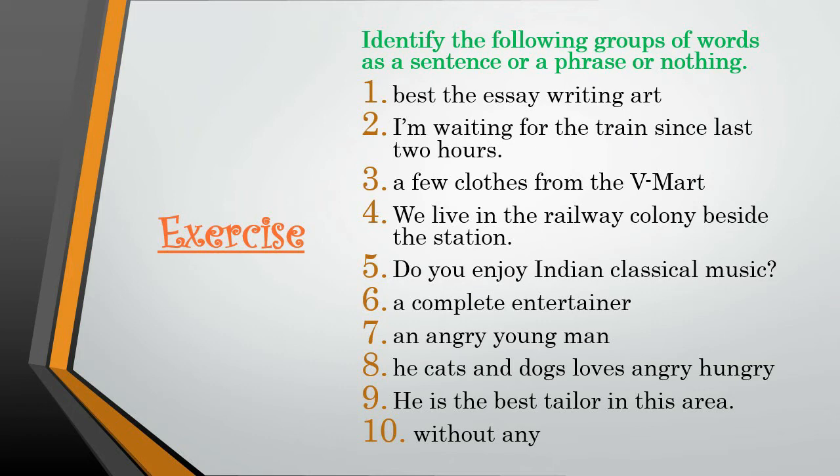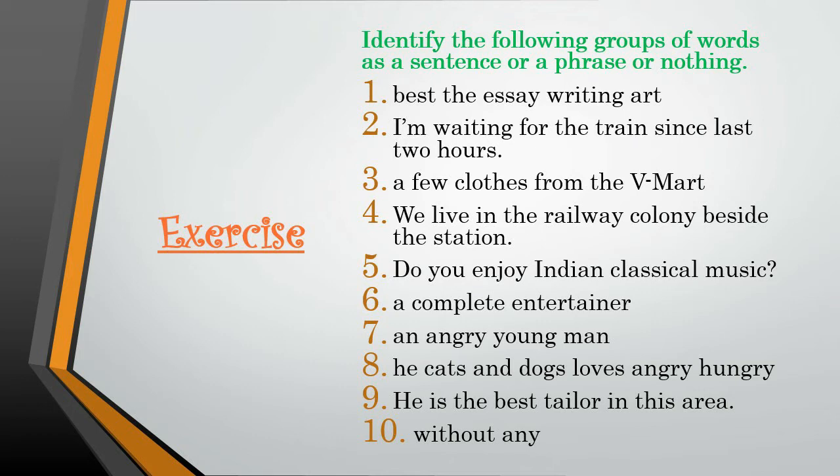Next, he cats and dogs loves angry hungry. No, this does not make any sense, so neither it is a sentence nor it is a phrase. Next, he is the best tailor in this area.